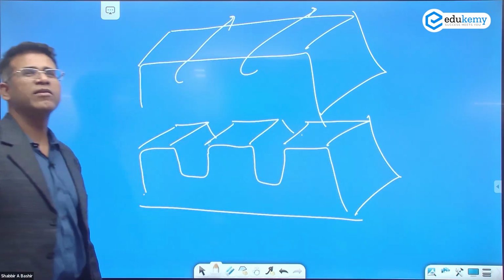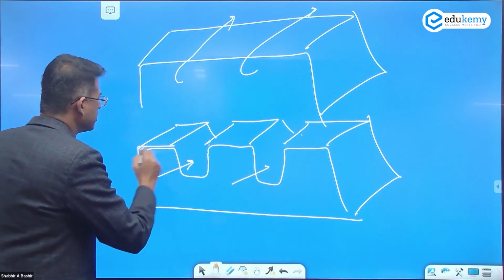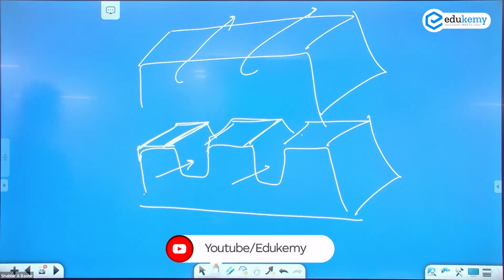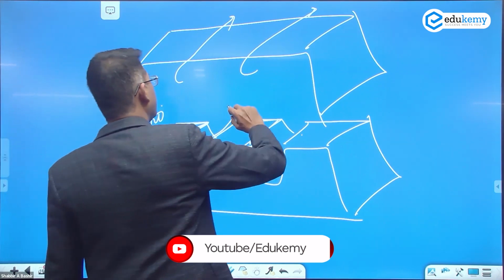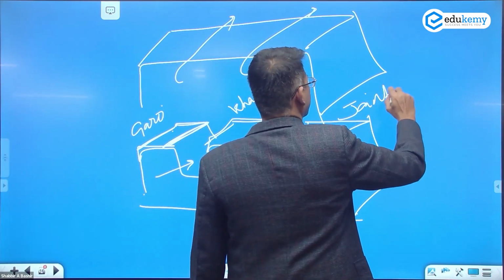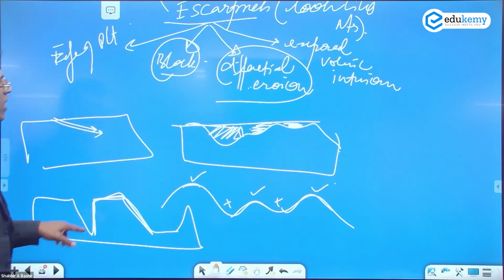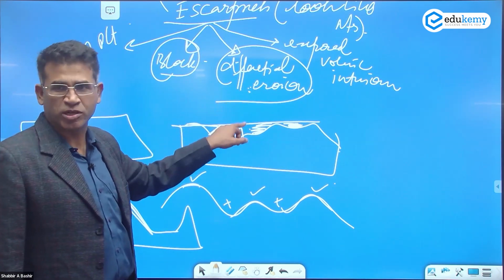Here there is a river, here there is a river, and this is the elevation. These elevations become the mountains. This one was named the Garo Hills, this one the Khasi Hills, and this one the Jaintia Hills. This is what is called differential erosion. So escarpments can be because of differential erosion.